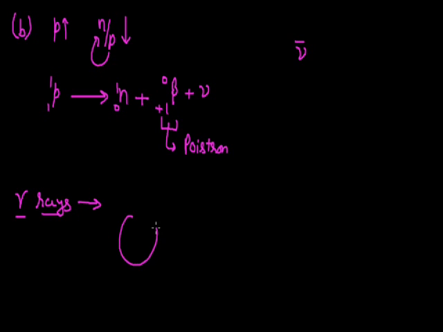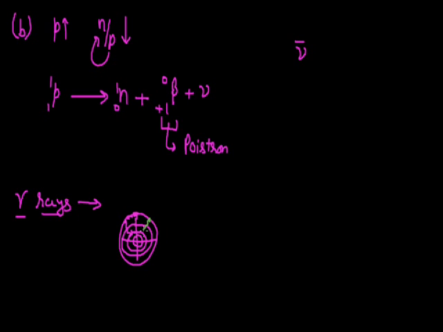Whenever a nucleus goes for the emission of alpha and beta particles, the nucleons which are present at the higher energy level, that I can draw like this, it's about the nucleus. There are various energy levels in this nucleus, and whenever the emission of alpha or beta rays occurs, a nucleon present at the higher energy level comes to the lower energy level.